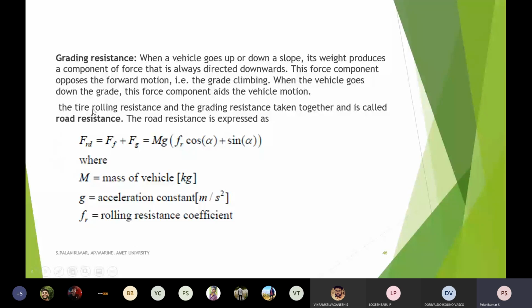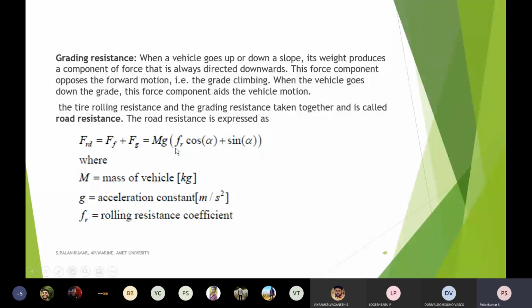So automatically the rolling resistance and grading resistance are taken together, because we already know the rolling resistance. The grading resistance will be offered when the vehicle is moving. We cannot say it is always on a plane or horizontal movement. Sometimes it has to move upward and sometimes downward. So we cannot keep calculating separately for the tractive force effect in the resultant tractive force. Instead, we can take rolling resistance and grading resistance together.